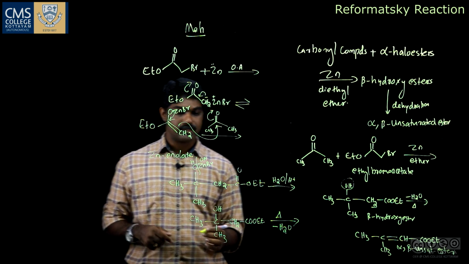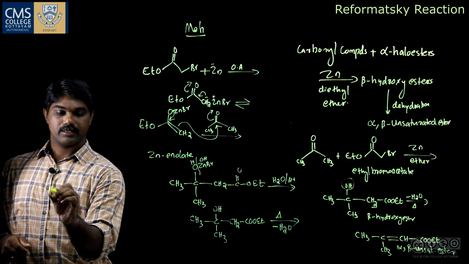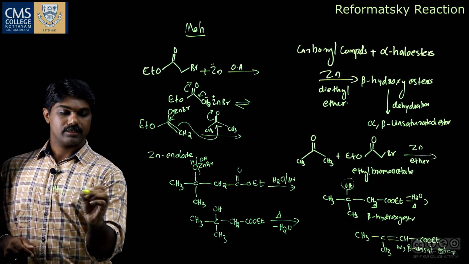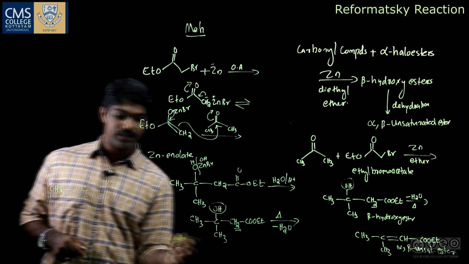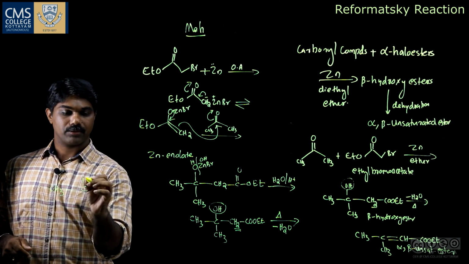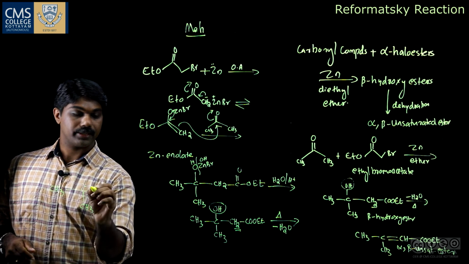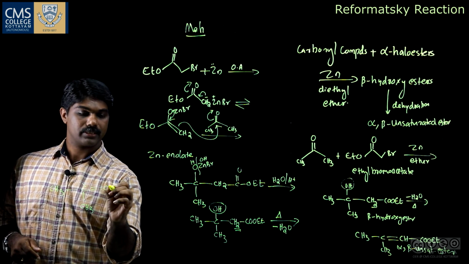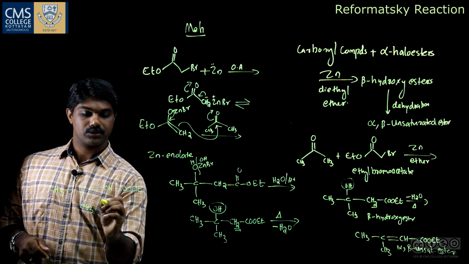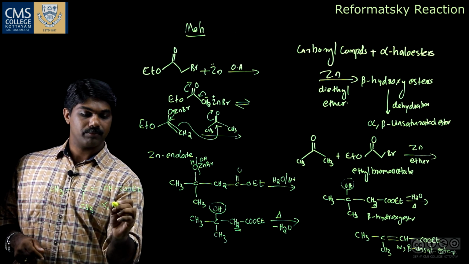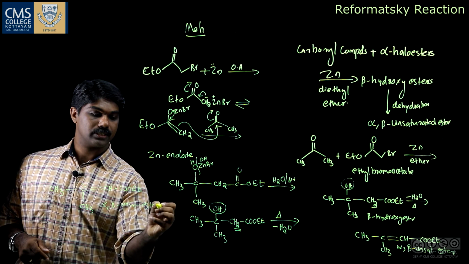Dehydration on heating, we get, let me write here, CH3, C, OH from here and one H from here get eliminated, and we get CH3 double bond CHCOOEt. So this is an alpha beta unsaturated ester. So this is the product.